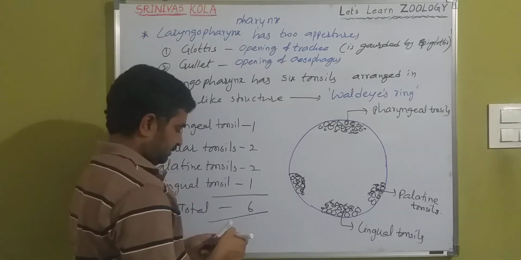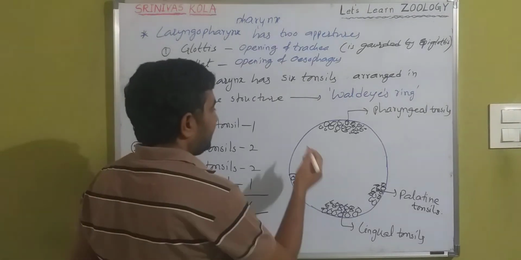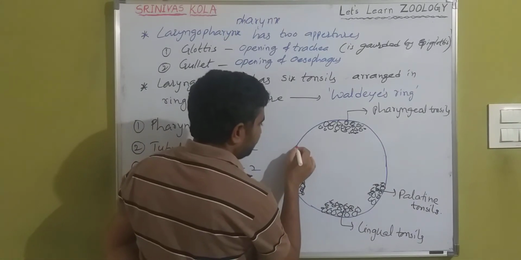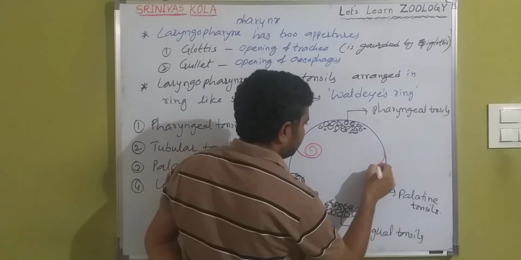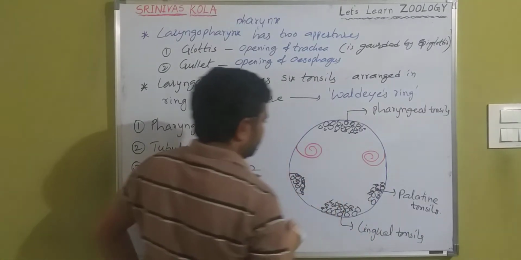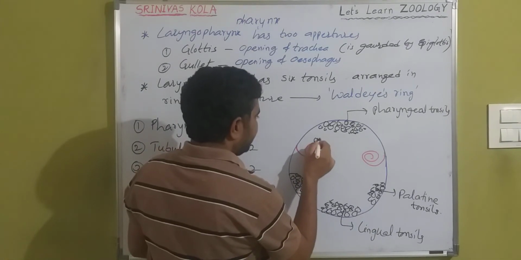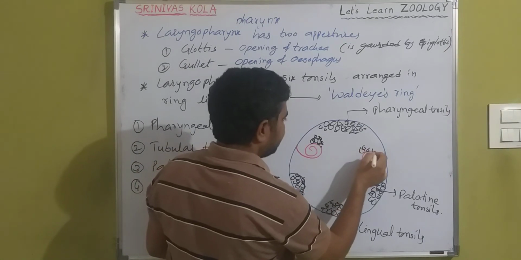And one more thing: on the upper lateral side there is a tube, the eustachian tube from the middle ear. Just above the eustachian tube there is a pair of tonsils on either side.